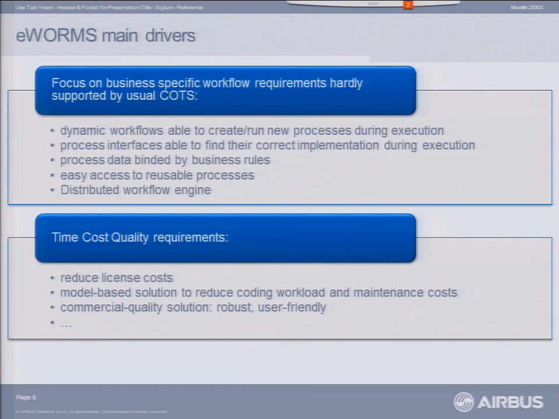Obviously, we need easy access to reusable processes, which means having a catalog of pre-registered processes, depending on the domain: processes for loads, processes for IO, processes for weights, things like that, so that the user can really find the one he is interested in. Processes are workflows or tasks, whatever.